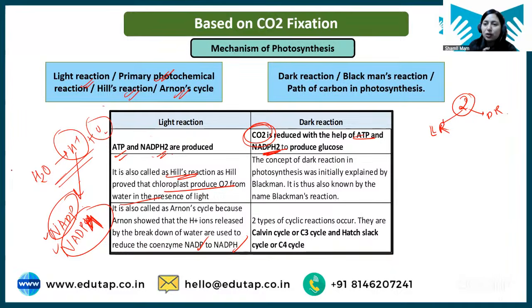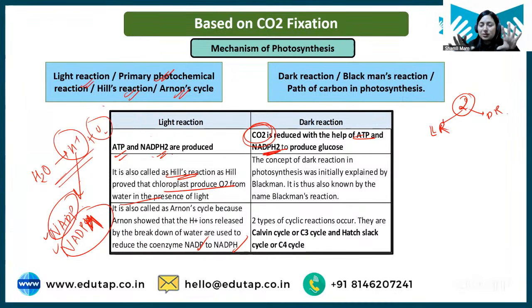What happens in the light reaction? With the help of sunlight, water is broken down into hydrogen and oxygen. Now this hydrogen which is released will convert NADP into NADPH2 and ADP into ATP. So this conversion happens. We do not have to study the detailed reaction, students. Understand what is happening here.